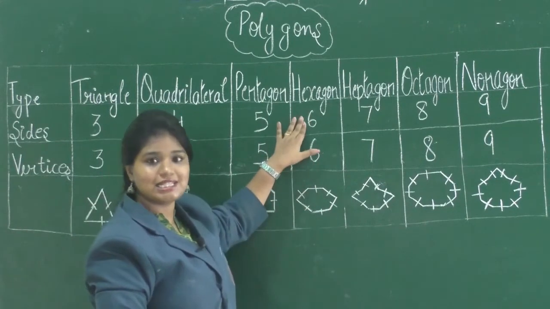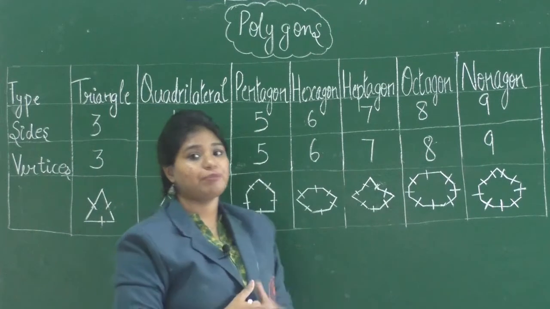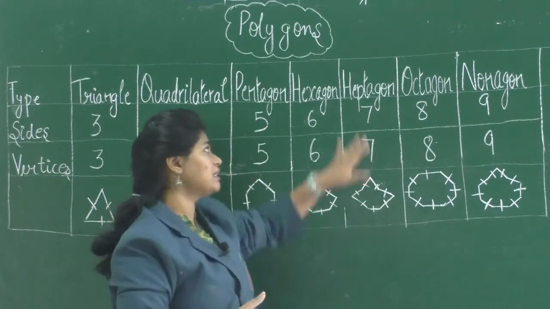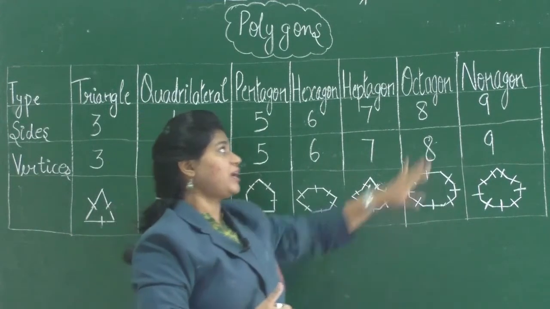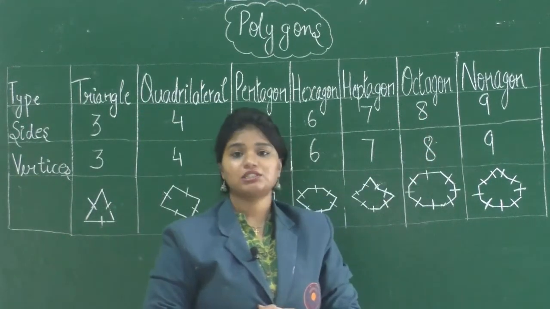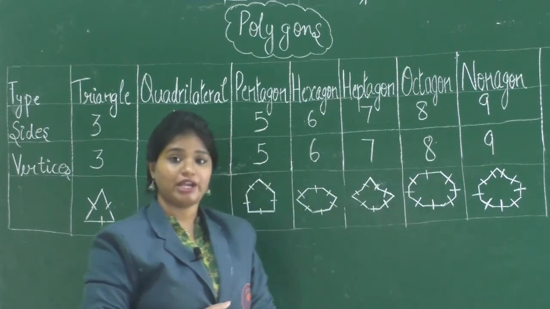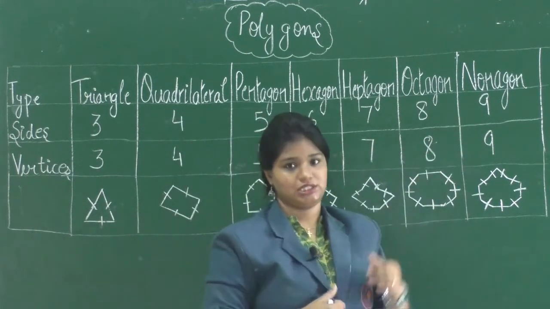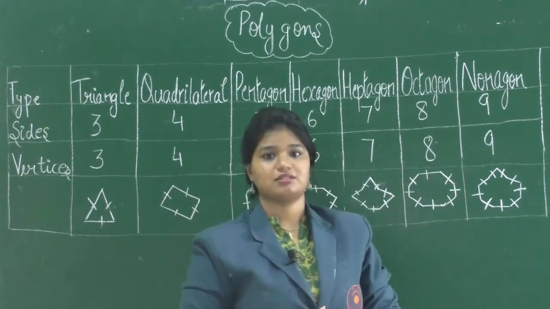Hexagon has 6 sides and 6 vertices. Next we have heptagon. Heptagon has 7 sides and 7 vertices. Next we have octagon. Octagon has 8 sides as well as 8 vertices. Finally, we have nonagon. Nonagon has 9 sides and 9 vertices.